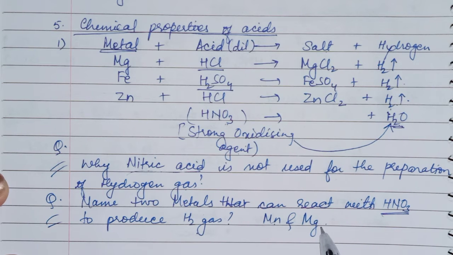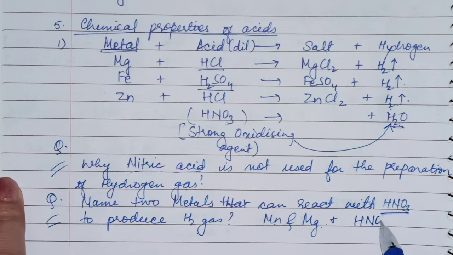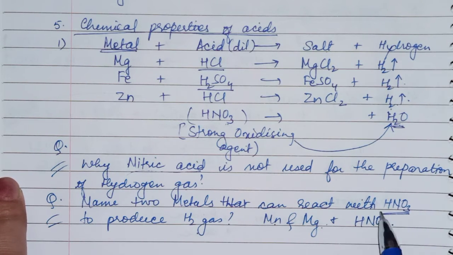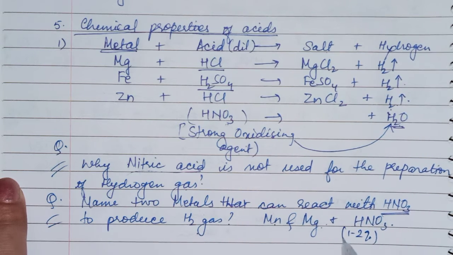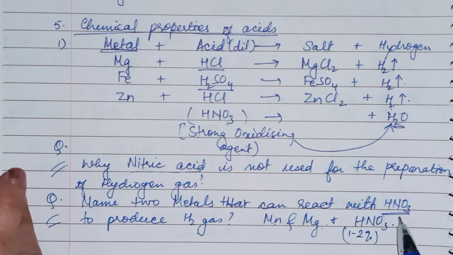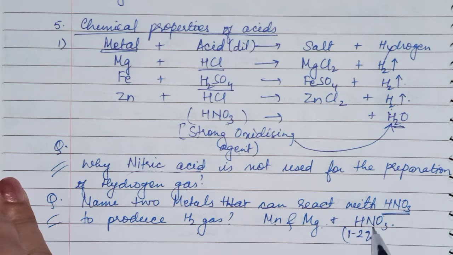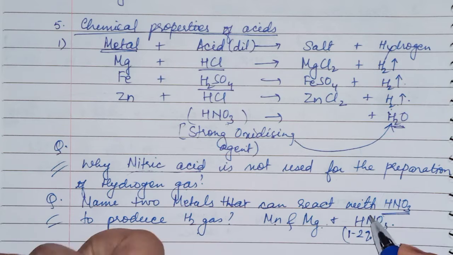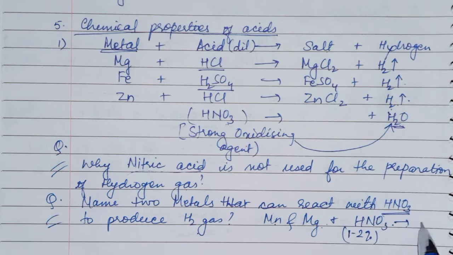Manganese and magnesium can react with HNO3 in very dilute form, that means 1 to 2%. Suppose you are taking 1 liter of water, then you will add only 1 or 2 milliliters of HNO3. Then only it will produce hydrogen gas. Otherwise it will convert hydrogen into water.